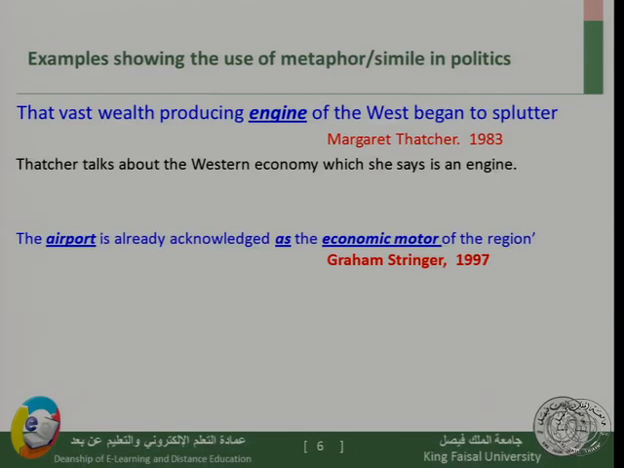Another example by Graham Stringer, 1997, who says, "The airport is already acknowledged as the economic motor of the region." So here we have an example of simile because Graham is using words like as, similar to, or like. So the airport is assimilated to an economic motor.